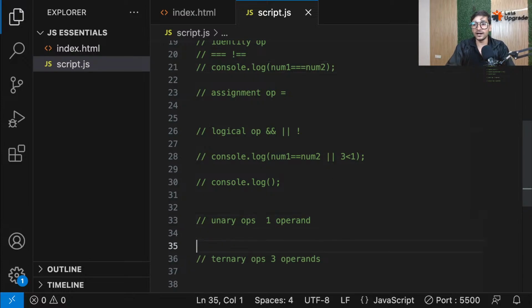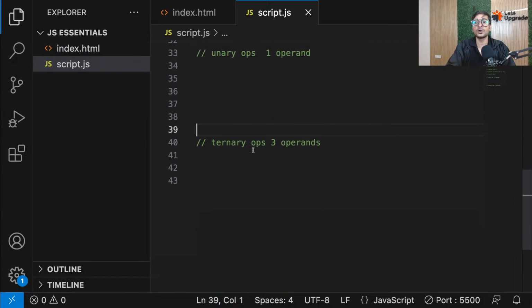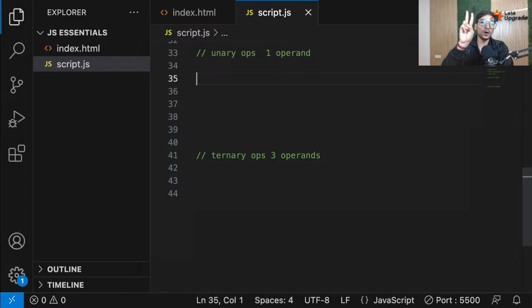Now let's move ahead to the next category, which is the unary operator. There are only two operators available here, plus plus and minus minus. Let's talk about them quickly. They're very easy, guys. This plus plus is called the increment operator and this minus minus is called the decrement operator.